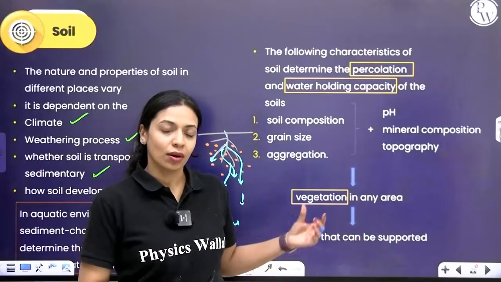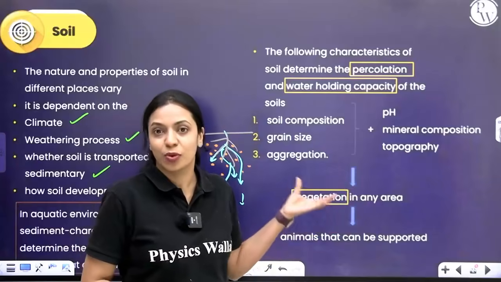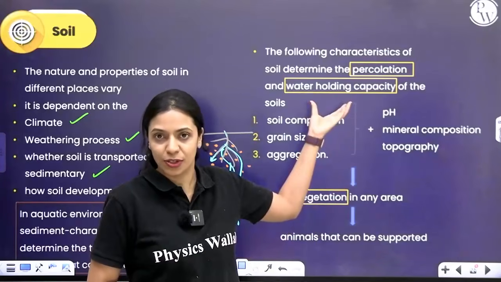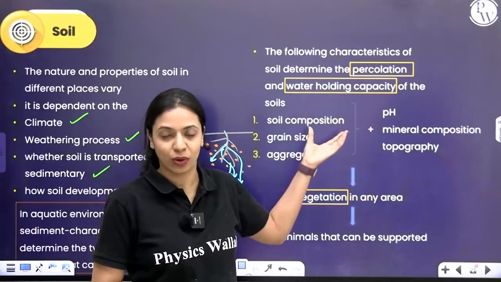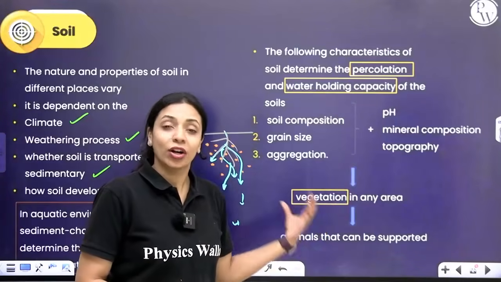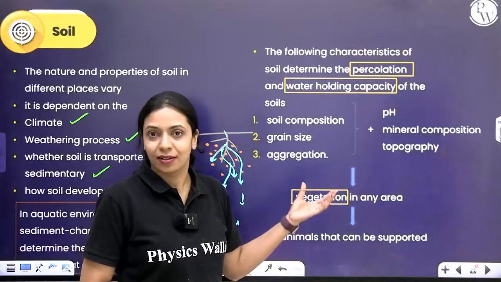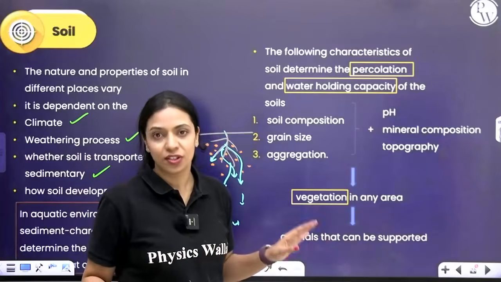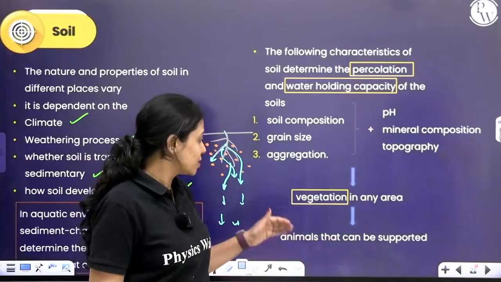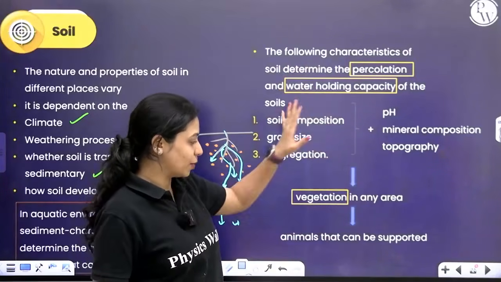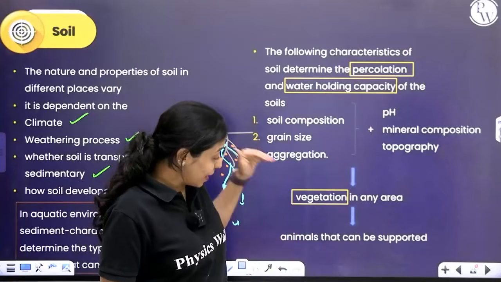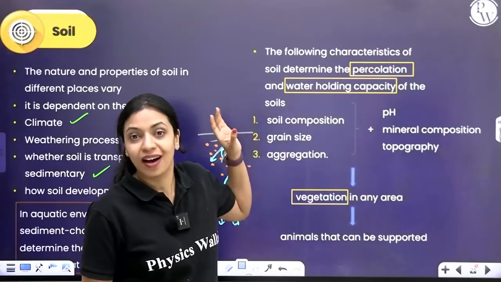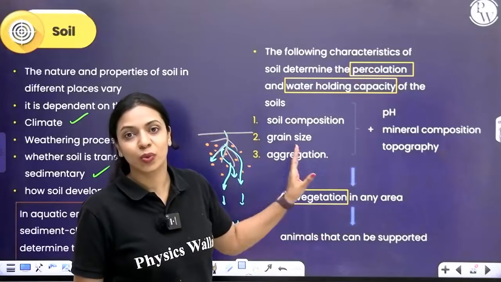So what determines which plants will grow in an area? The composition of the soil and all of these factors that we talked about. What kind of animals do you find in an area? What determines that? The kind of vegetation that you find there. So vegetation in an area is determined by these. Dependent on the vegetation are the animals that grow in that area.